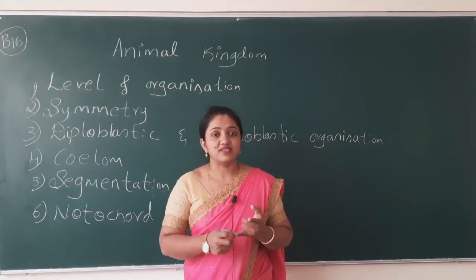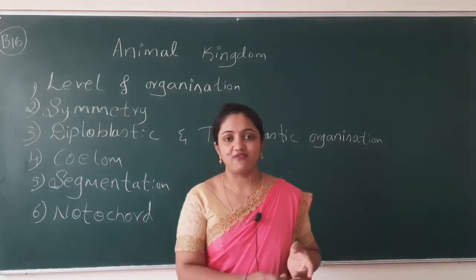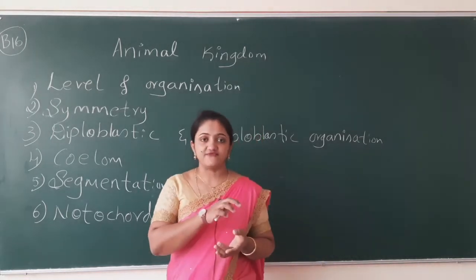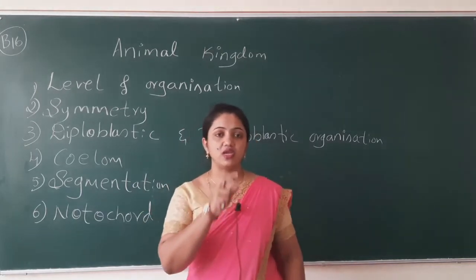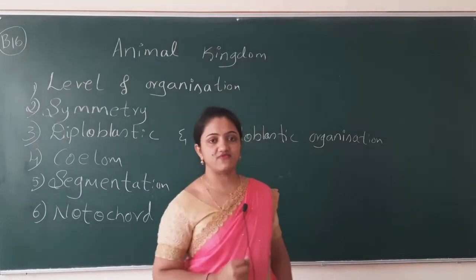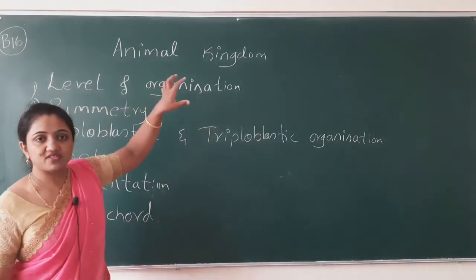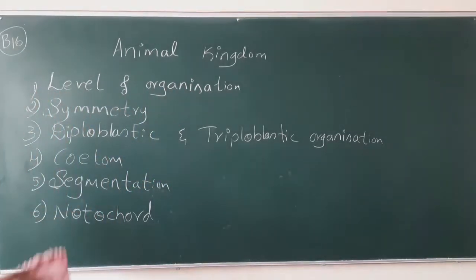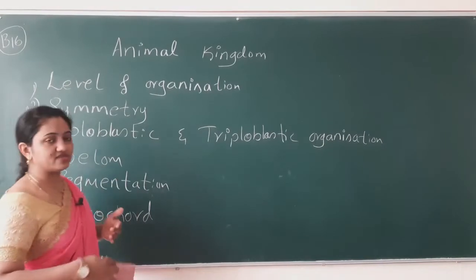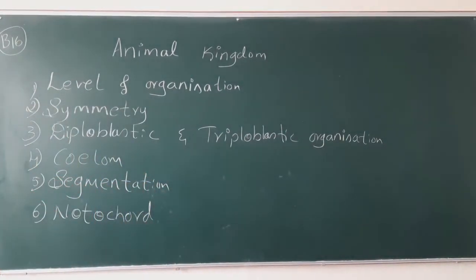Which animals have only cells? Which animals have only tissues, which animals have only organs, and which animals have organ system level of organization? So, starting with the level of organization, we will keep on taking a few examples, and we will understand what it means.